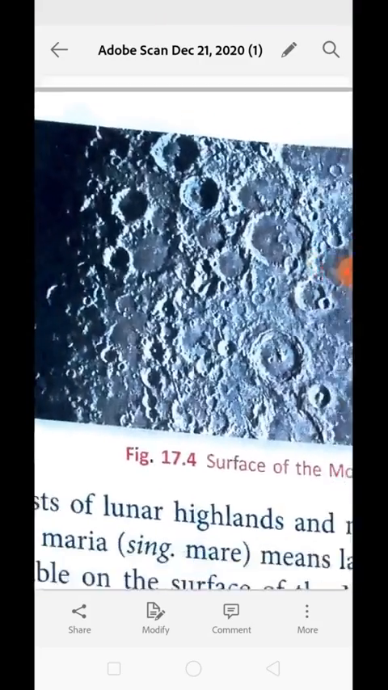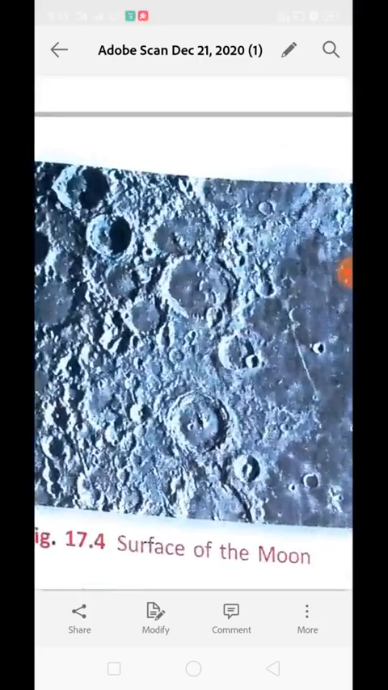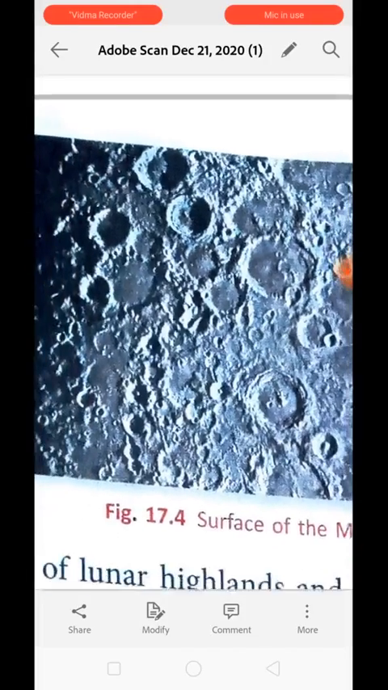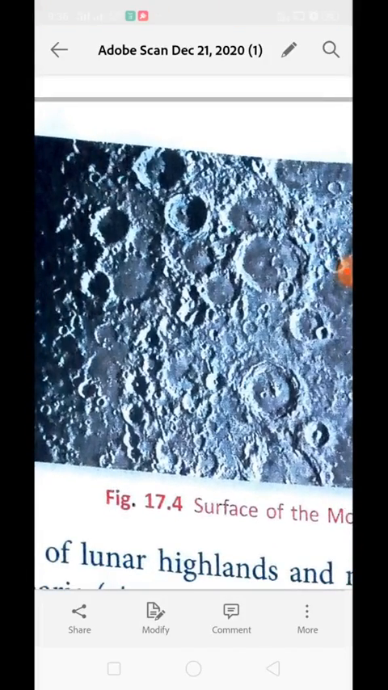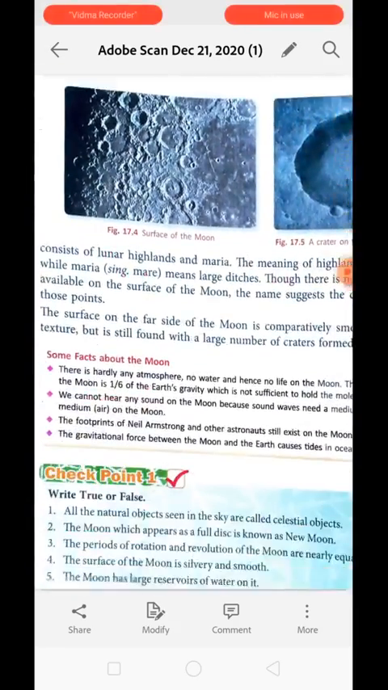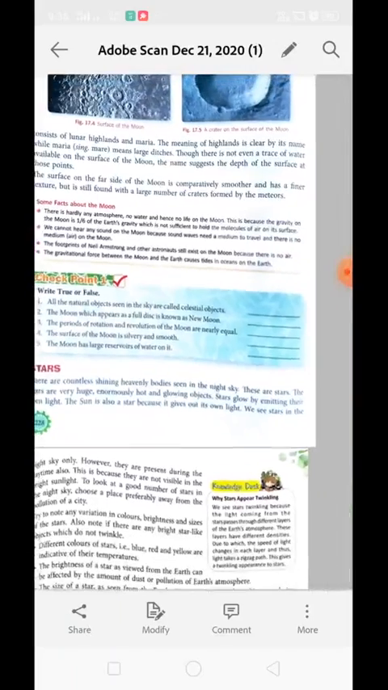You can see these are the points which look like droplets of water which fall on the soil, right? But these are not like that. They are the ditches left by the falling craters on the moon's surface. Okay, understood? Now some facts about the moon.